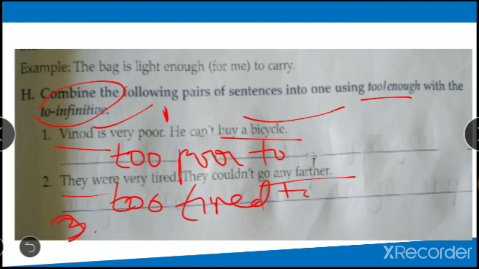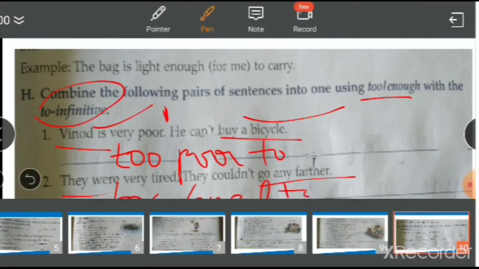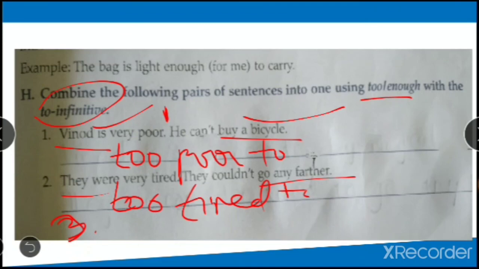Third one I'll be showing it over here only. This sum is very difficult. I can't do it. So again you have to use too. This sum is too difficult. How can you write? Too difficult to do it. Again the next one is couldn't, so it will be too. Won't, again too. Now next we have a positive sentence.